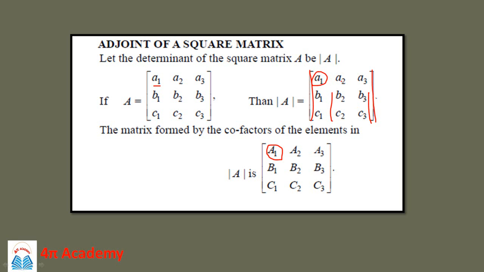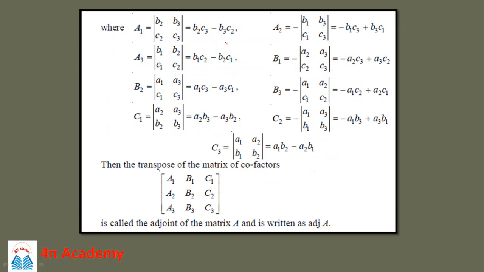Then the cofactor of a2 is represented as capital A2, which is the determinant of b1, b3, c1, c3, and so on.